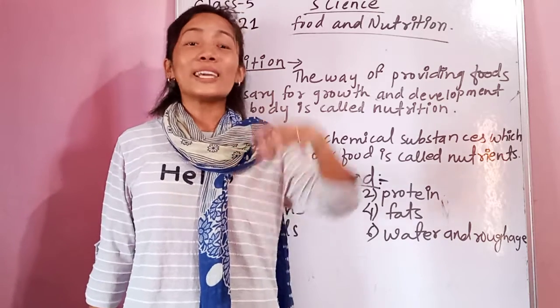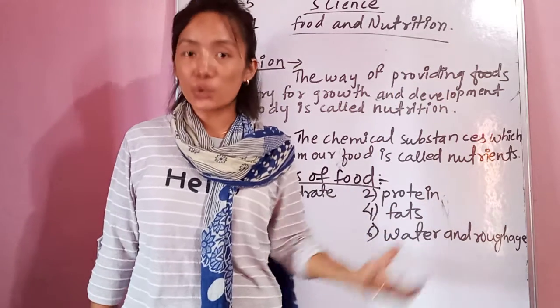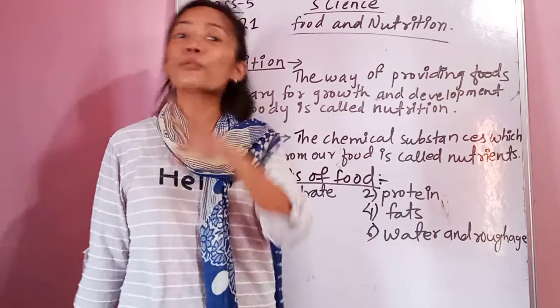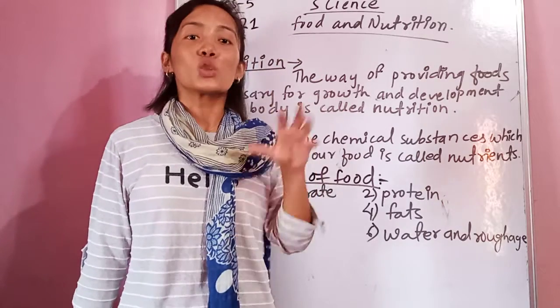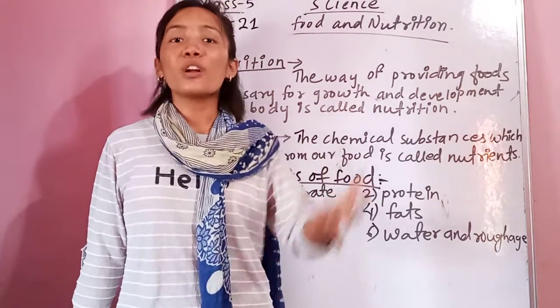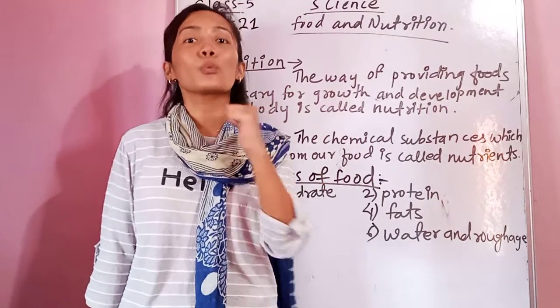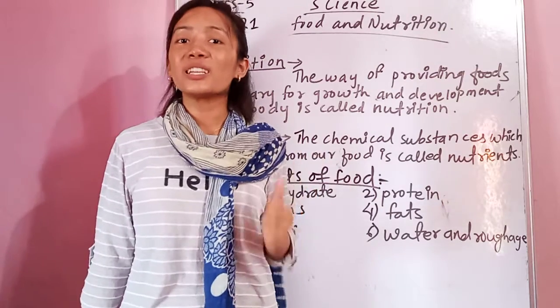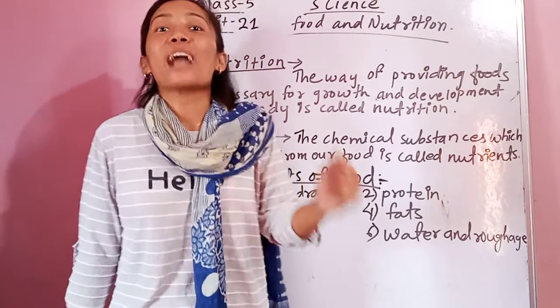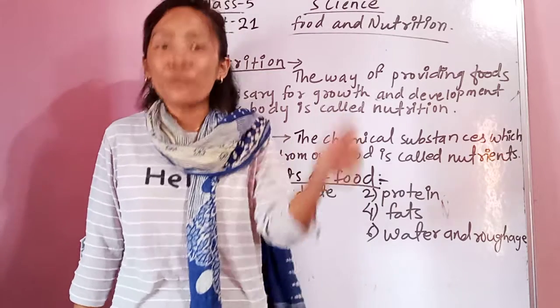So in different foods we can find different nutrients. We can't find all the different nutrients in one particular food. So that's why, for consuming the different kinds of nutrients for the proper development and growth of the body, it is compulsory that we eat different kinds of food, because different nutrients are found in different kinds of food.